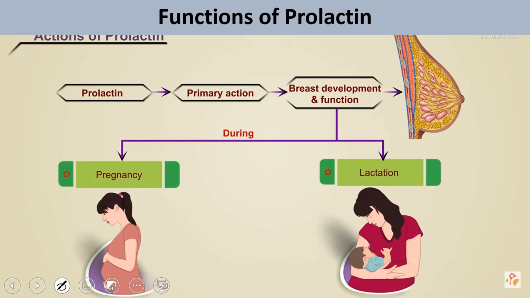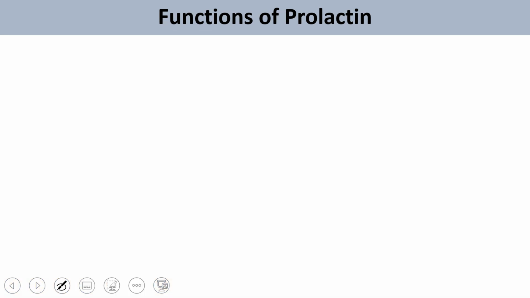The main functions of prolactin are two: one is during pregnancy, to maintain the pregnancy, and the second is lactation. The primary function is breast development during pregnancy and lactation, and it maintains it.